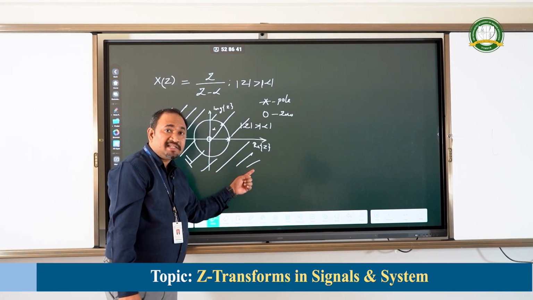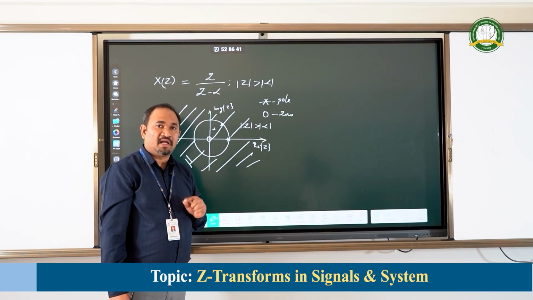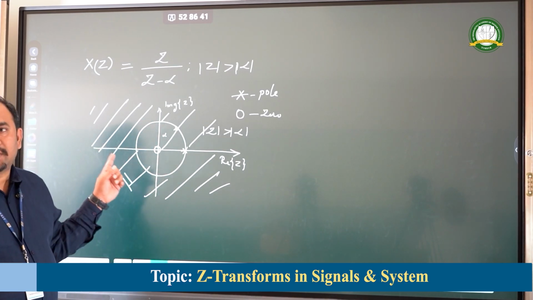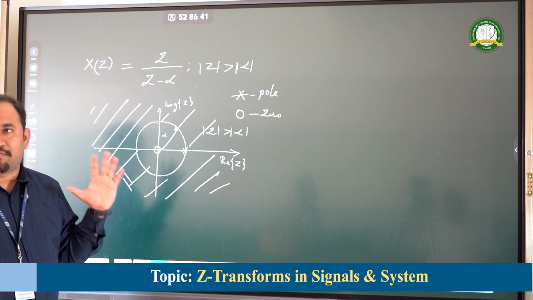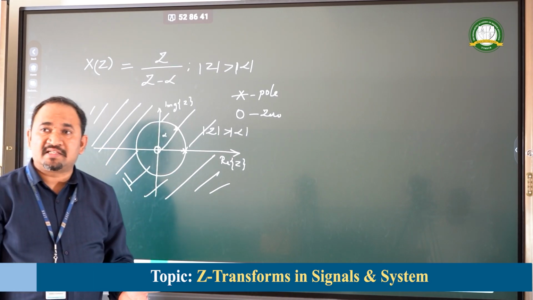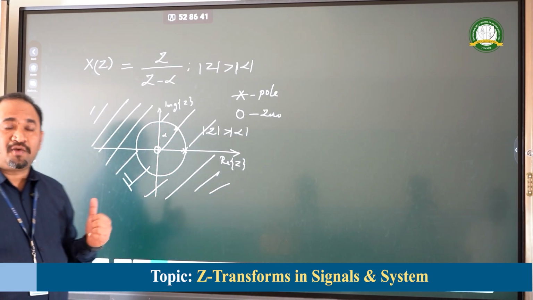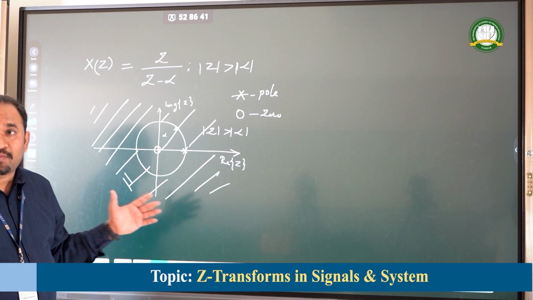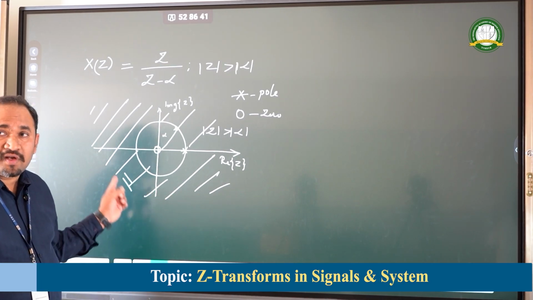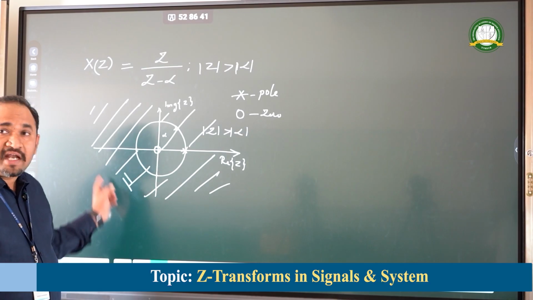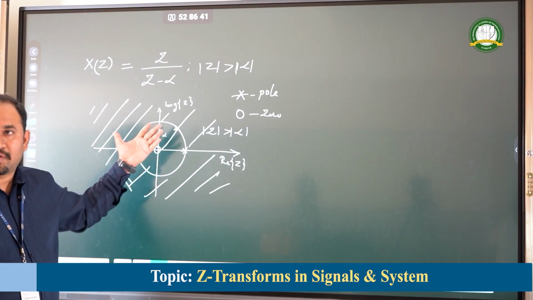That is why that region is called the region of convergence. This is with respect to the input x of n is equal to alpha to the power of n u of n. Now let us see the other second input, left-sided sequence. This is for a right-sided sequence. Now one more point to be remembered here is the region of convergence for a right-sided sequence is outside the circle of radius alpha, right?